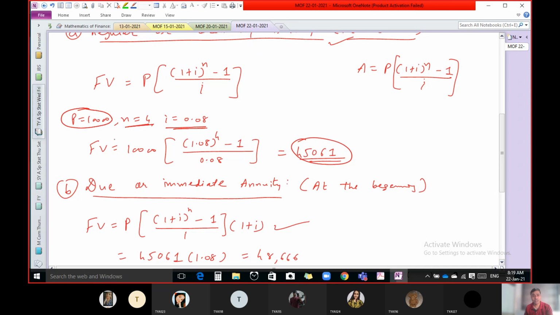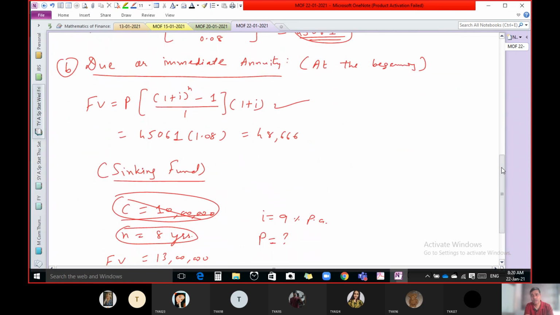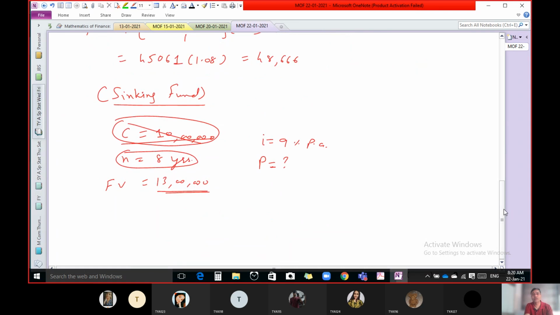So if we know this 10,000, you are able to find out the future value. And the reverse question is, if you want this much amount after the end of this many years, and every year the rate of interest is this, then what amount do you have to invest every year? If you want to find the answer to that question, you can use the same formula, but that concept is known as sinking fund. It means we require to create a fund.